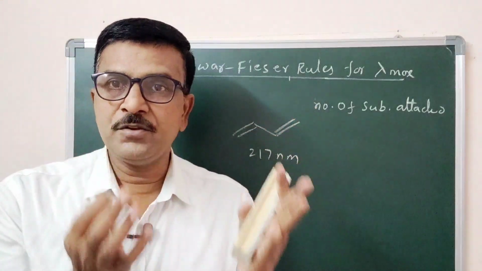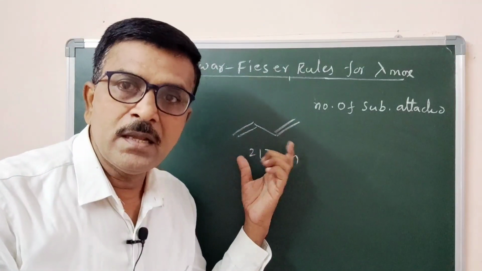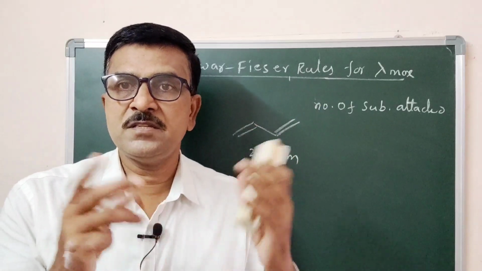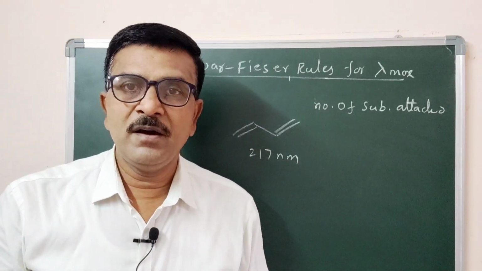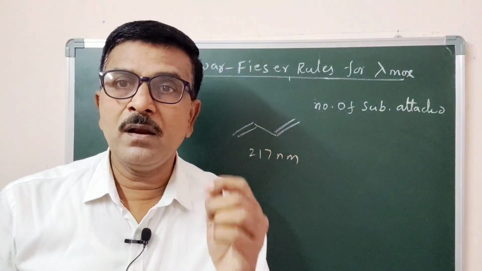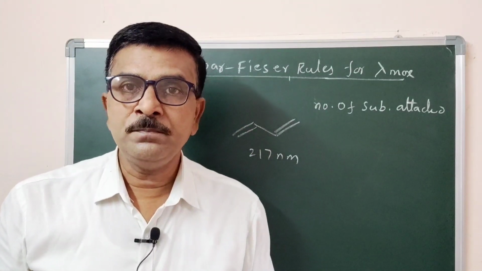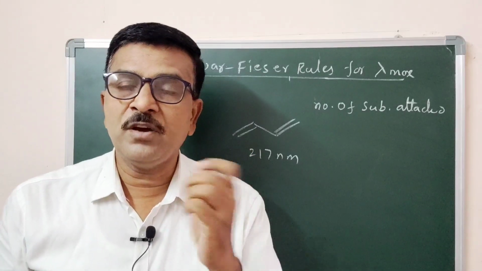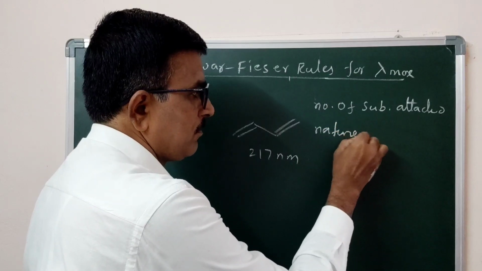So we have a molecule which contains a basic unit, butadiene, and it is further attached to some other systems. So the lambda max value depends upon the number of substituents attached to the conjugated system and the nature, the type, of the substituents.